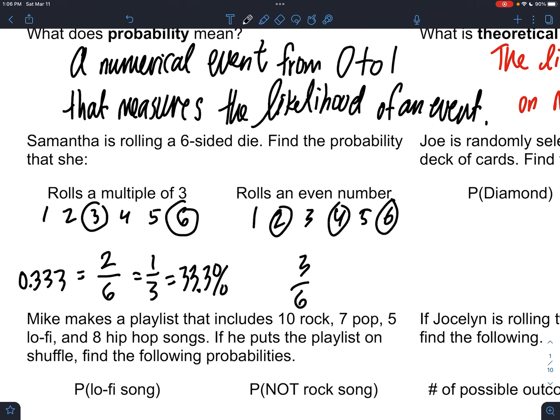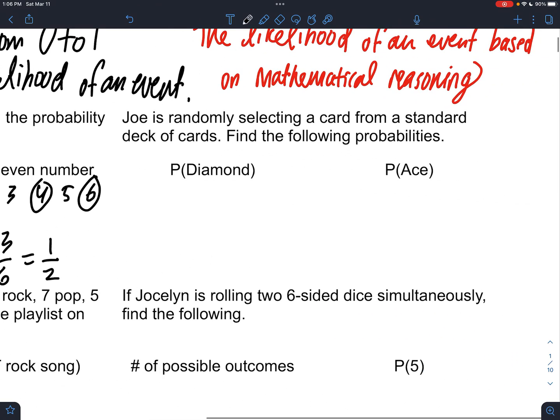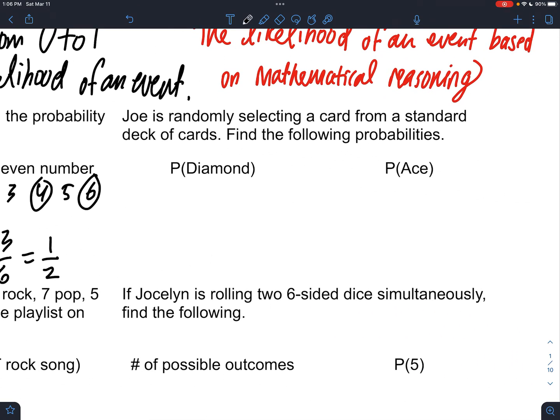And then same thing with an even number. Well, if these are the 6 numbers and 3 of them are even, then the chance of rolling an even number is 3 out of 6. So this number down here is our total number of outcomes.